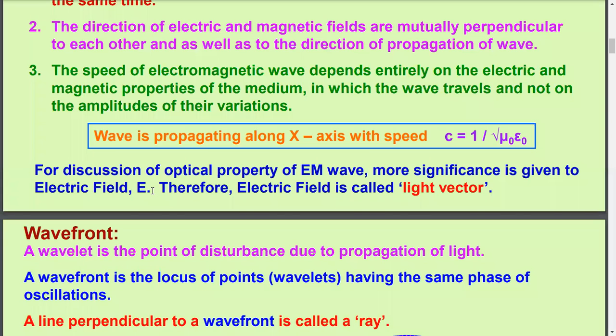Therefore, electric field is called light vector. That's why we say light electric field is a light vector, because most of the interaction property depends on electric field dominantly.